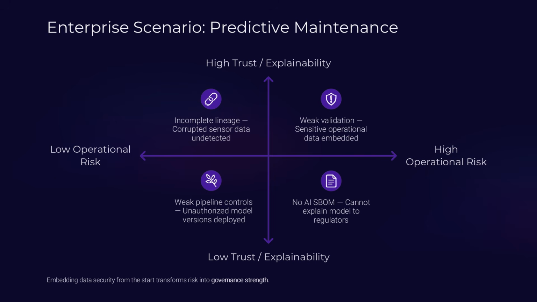If pipeline controls are weak, unauthorized model versions may be deployed. If no artificial intelligence software bill of materials exists, you cannot explain the model's evolution to regulators. By embedding data security, integrity validation, secure pipelines, and documentation from the beginning, you transform risk into governance strength.